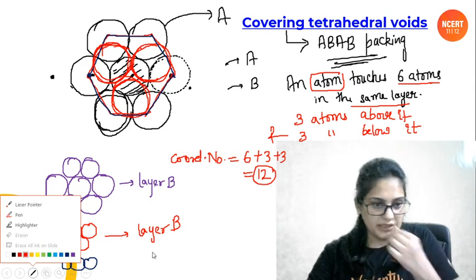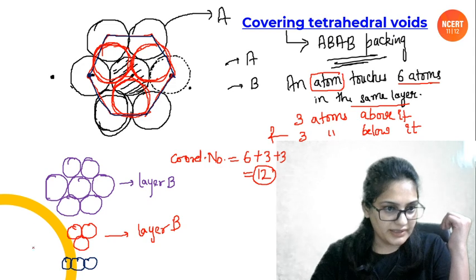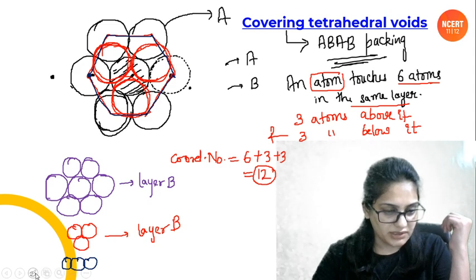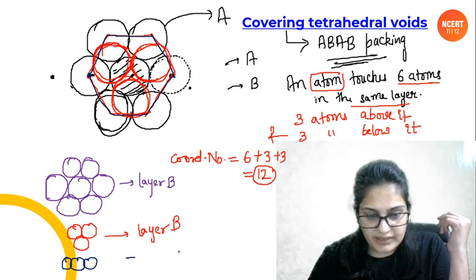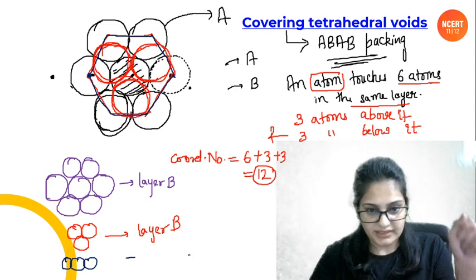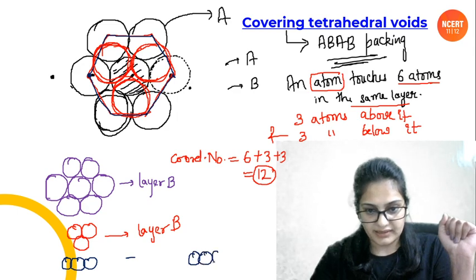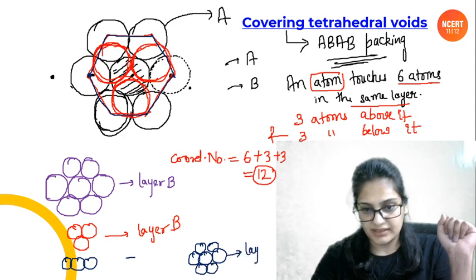Okay, so people, third layer I am drawing here. Pen is working. चलो, still pen is working. थर्ड लेयर आई एम ड्रॉइंग हेयर क्योंकि वहां पर थोड़ी जगह कम पड़ गई है. So these are the 3 atoms, just like the layer A. So this is gonna be layer C.